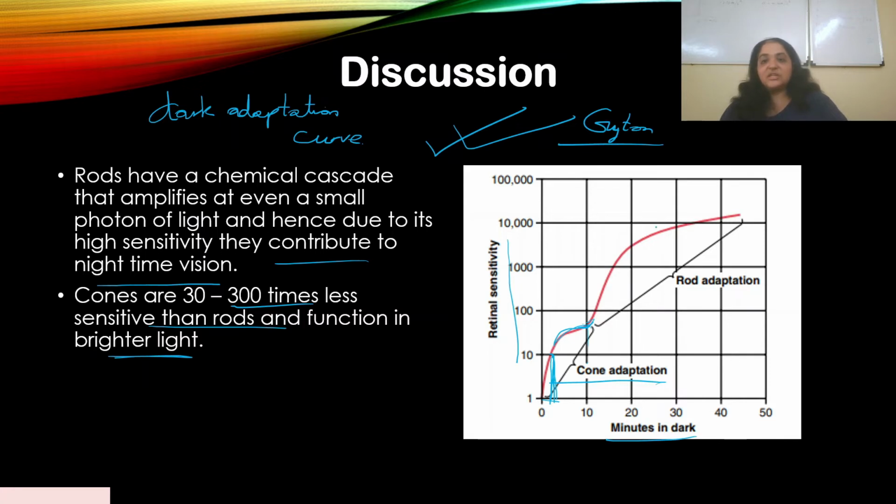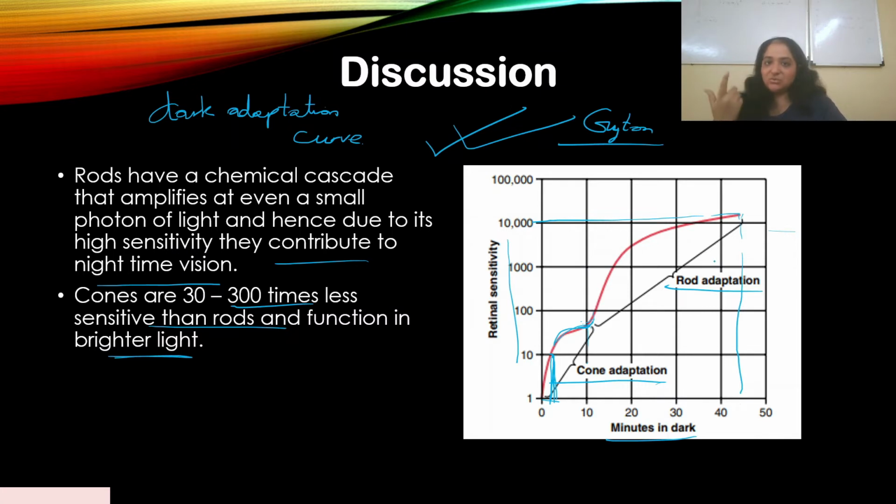It's the rods which then help you. Rods are slower in adapting to the situation. So as you sit in the dark room for more than 40 minutes, just imagine the sensitivity of the rods has increased to almost 10,000 times as compared to cones. The sensitivity of the rods has increased to 10,000 times in just 40 minutes in the dark room. As you sit in the dark room for a longer period of time, your rods begin to adjust to the situation.